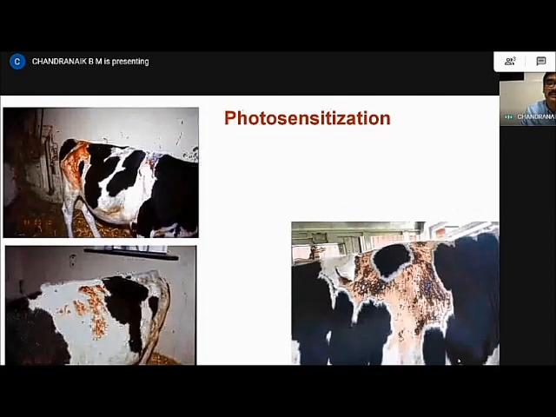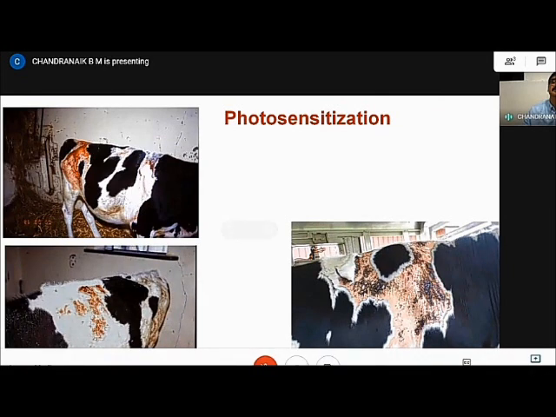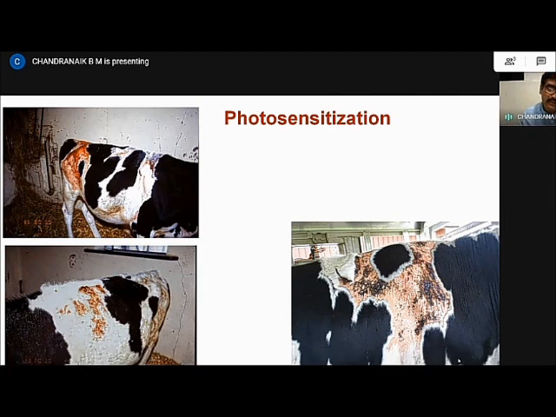The other is photosensitization, which produces lesions on all the white regions, especially if you see these figures, you can understand. You can even see similar lesions on the udder also. That confuses. And if the face is white, we see white patches. So wherever we see these generalized lesions, to start with it may confuse. But the nodular lesions of LSD are very characteristic, and we can definitely differentiate them from photosensitization.